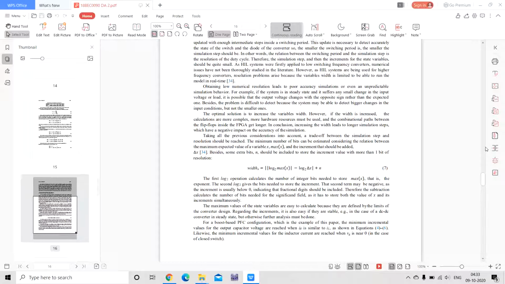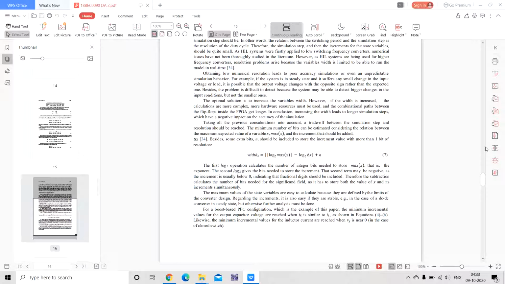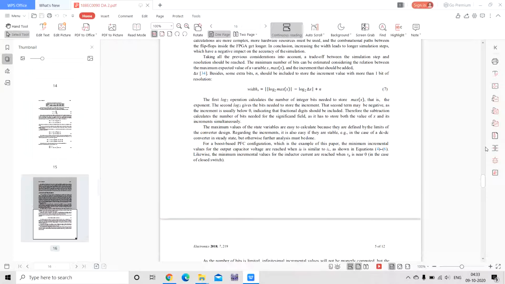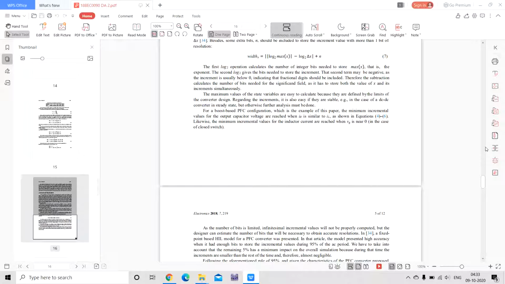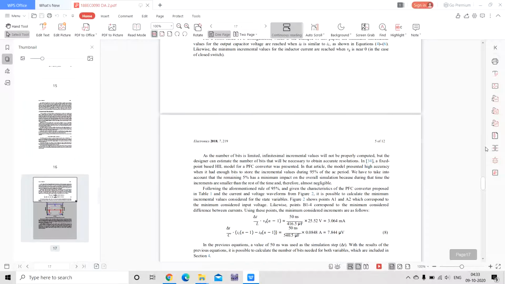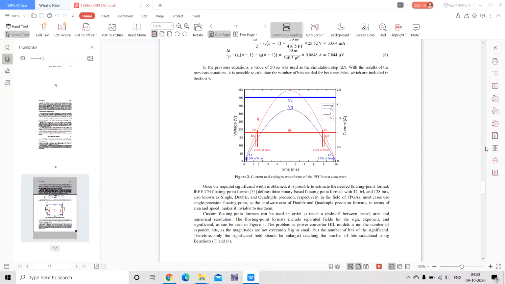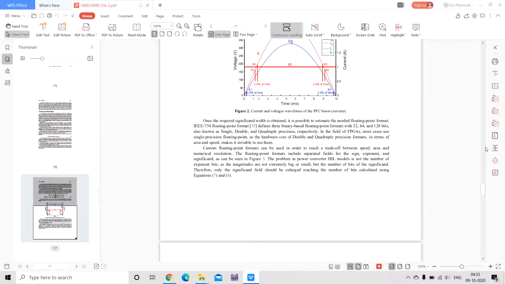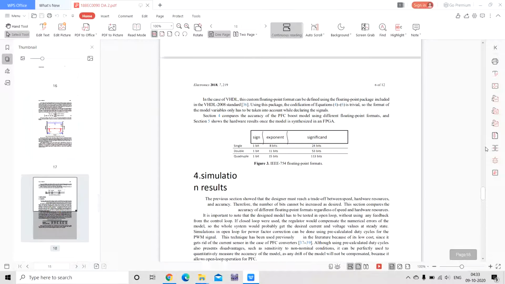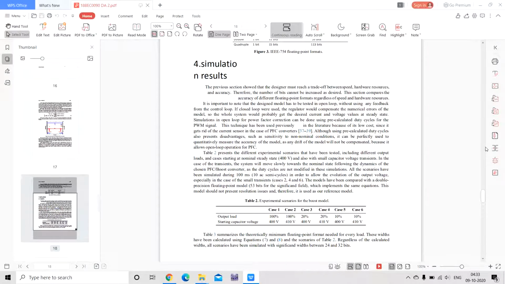Width of s is equal to log 2 of max minus log delta x base 2, mod of the whole mod, plus n. In this, the first log 2 operation calculates the number of integer bits needed to store max x, that is the exponent. You can see this is the graph between current and voltage waveforms. Simulation results.